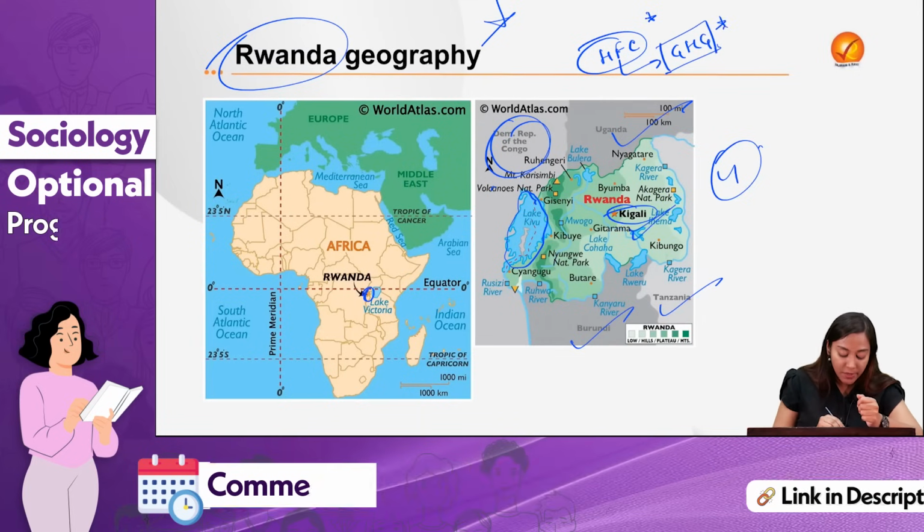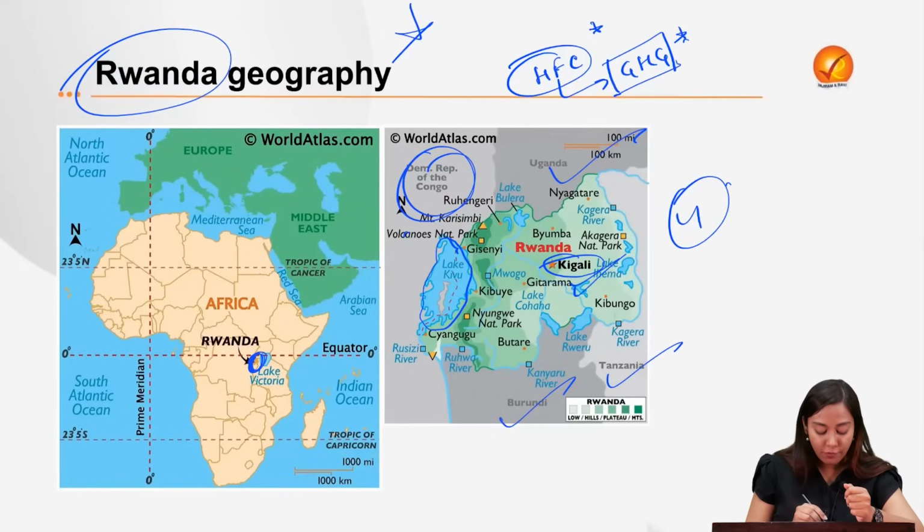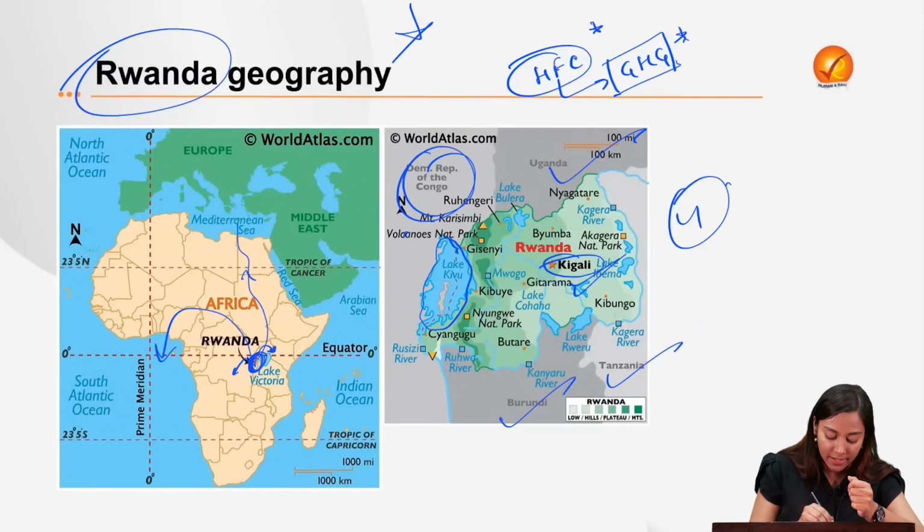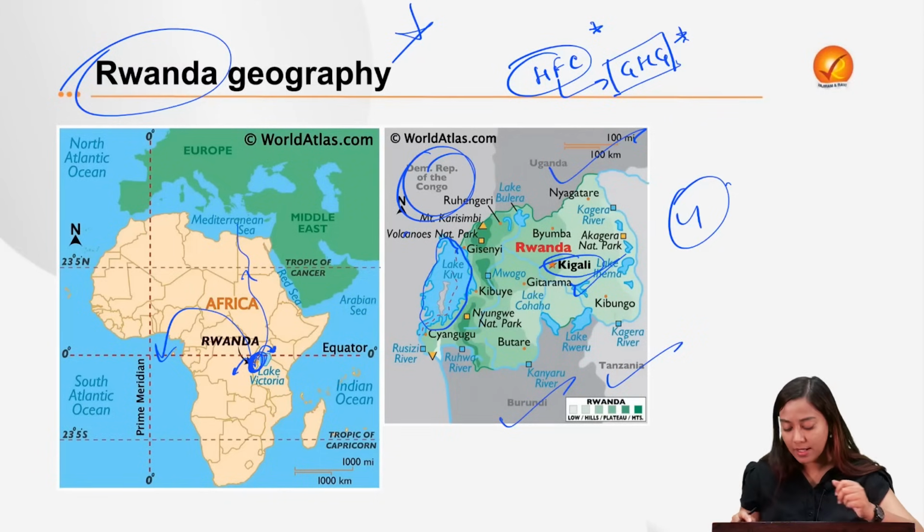Alright, 80% of the total rivers flow towards the river Nile, and the other 20% flow towards the river Congo. Congo drains to the Atlantic and Nile drains to the Mediterranean Sea. Again, a question which has been asked in the UPSC exam.